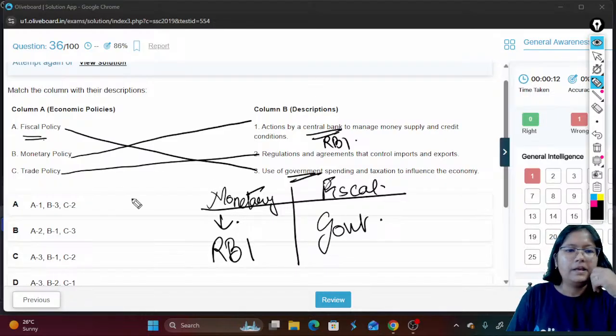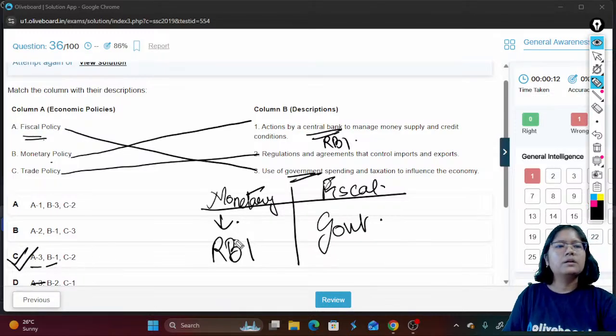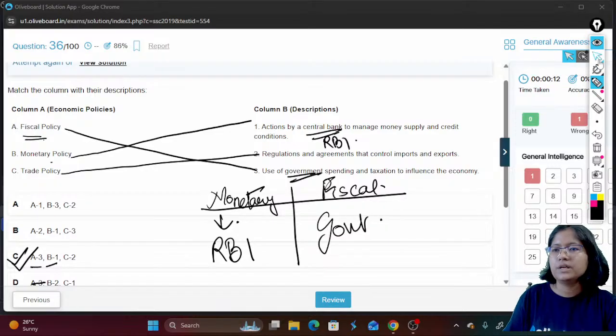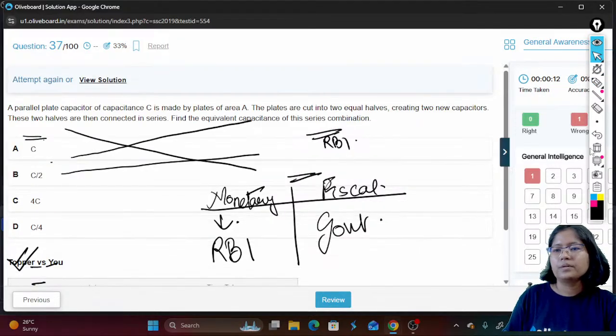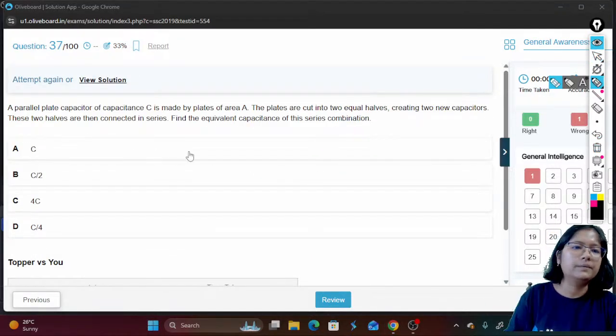Now check. A is with 3, B is with 1, and C is with 1. Always verify match-the-following questions twice, okay? Because even if you know the answer, sometimes they can run here and there.